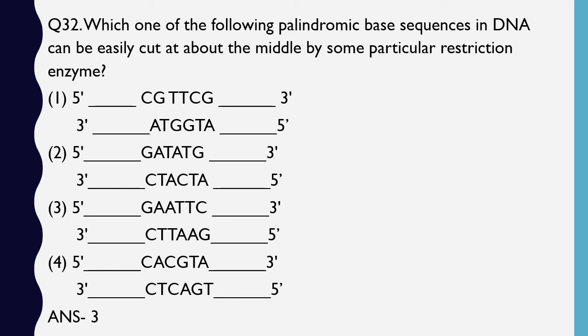Like in option 3, 5' to 3', the above strand reads as GAATTC, and the second strand 5' to 3' reads again GAATTC. If you read from 3' to 5', it is CTTAAG in both the strands. So a palindromic sequence is the one where you read the strands 5' to 3' or 3' to 5' and both the strands have the same sequence. So such a strand can be cut by a restriction enzyme.